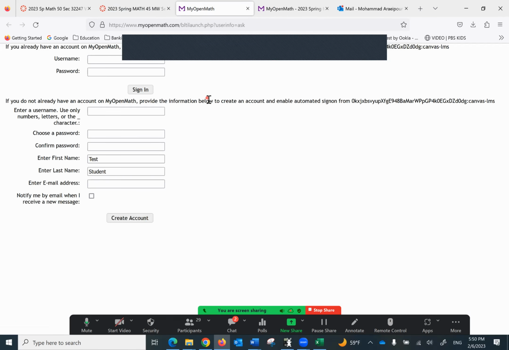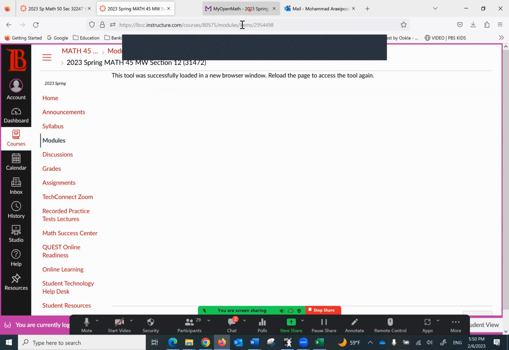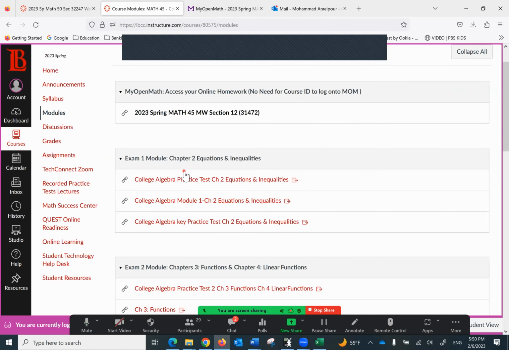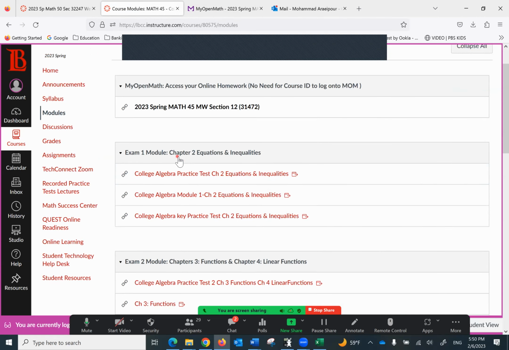It will ask you for a username, password, or just create an account. And it's just like any other account. You create your own account, then you can be let in. And I'm going to go over that at the last part when I go over the MOM, assignments and how you deal with that.